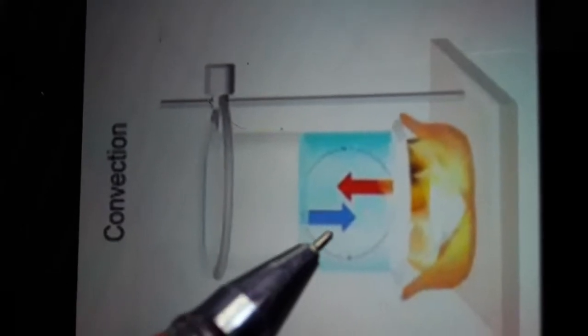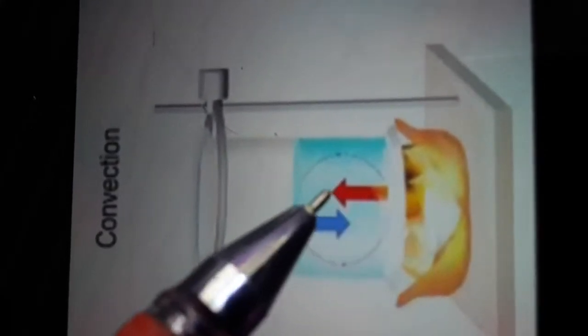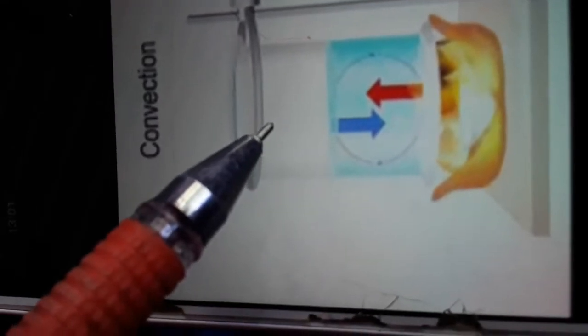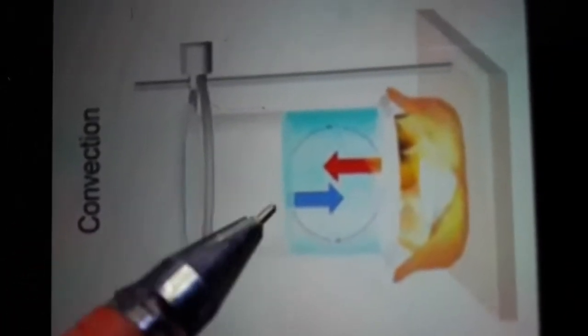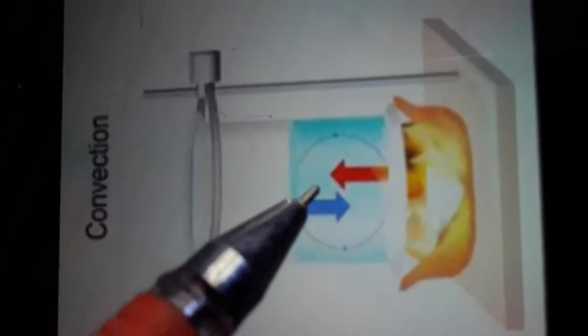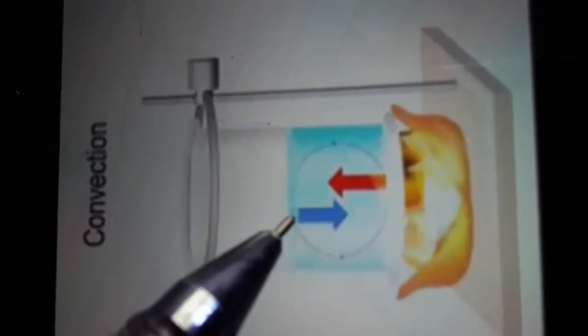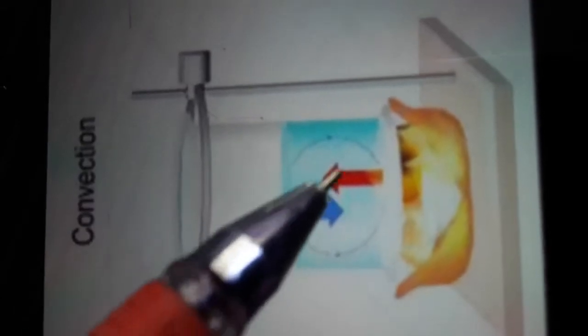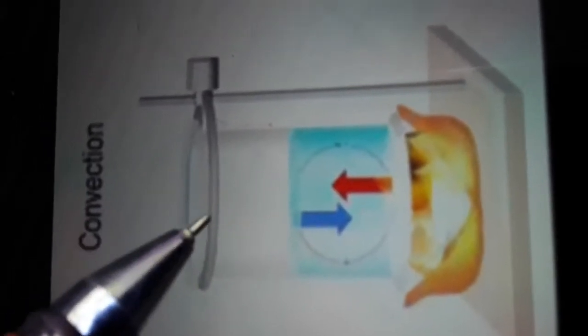See the beaker containing water. When we give heat, the heat flows from the place of higher temperature to the lower temperature by the movement of the fluid itself. Only the fluid moves when convection takes place. So convection is the flow of heat through a fluid from the region of higher temperature to the lower temperature by the movement of the fluid itself. Next we can see convection in daily life.